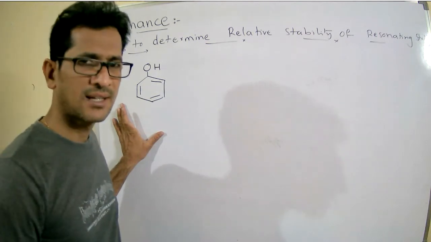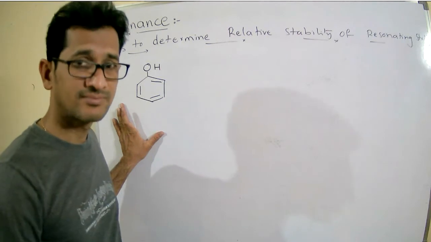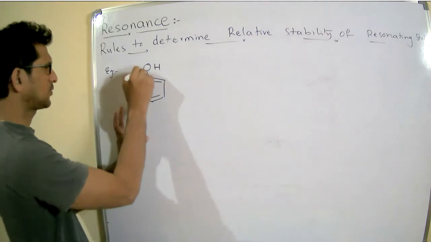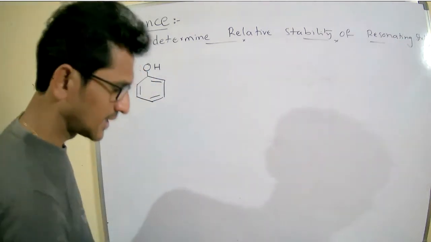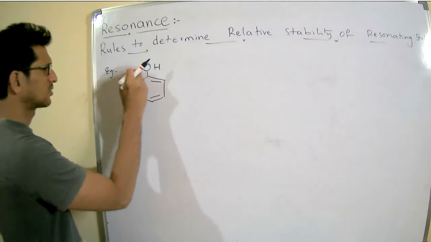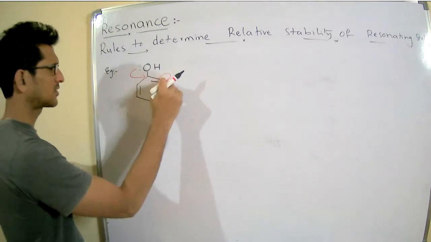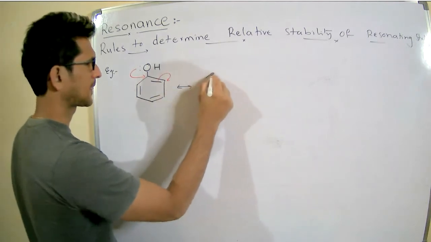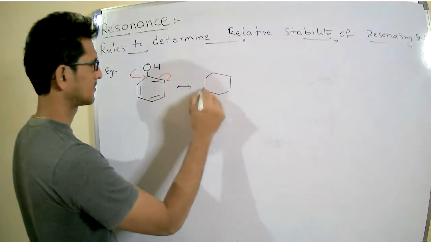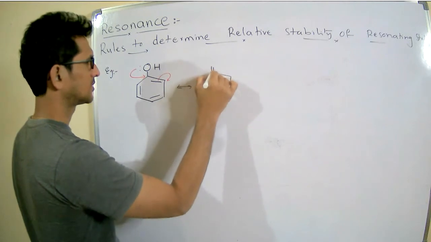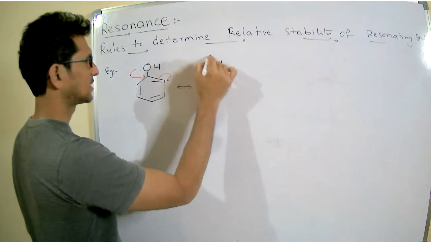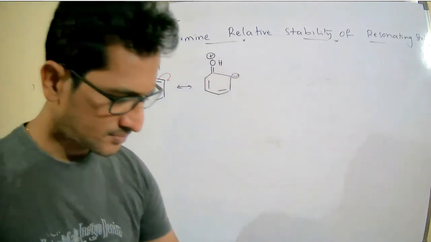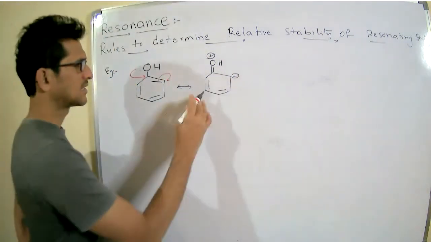Among the 5, write the stability order, which is the more stable resonating structure. First I am writing the resonating structures. Transfer of lone pair of electrons gives double bond OH, with the positive charge here and the negative charge there.